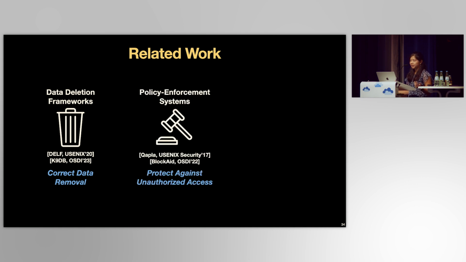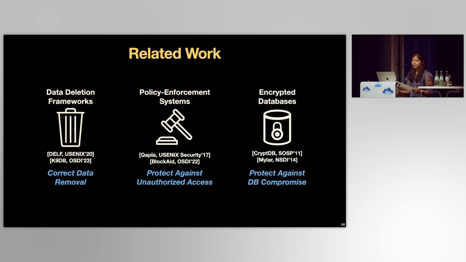Policy enforcement systems such as Capla or Blockade prevent unauthorized users from accessing data, but they don't protect the data from server compromise or from authorized users. And encrypted databases such as CryptDB and Mylar protect against database server compromise, but they leave the data still accessible to authorized users. Although Edna targets the separate problem of disguised data, Edna can be combined with these systems. For example, our paper combines Edna with CryptDB to protect undisguised data.